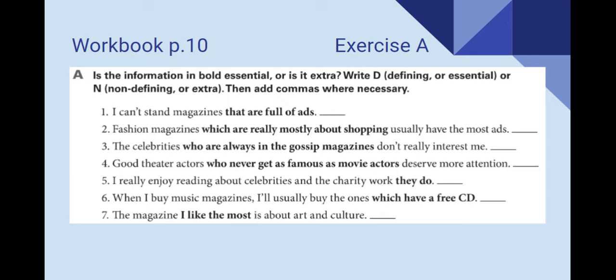Let's go to the workbook on page 10, exercise A. Here, you're going to read some sentences and you need to decide if the information in bold is essential or is it extra. Write D for defining or essential information, and N for non-defining or extra information. If you have a non-defining relative clause, you need to add commas. Write them where you need it. For example, let's do number 1.